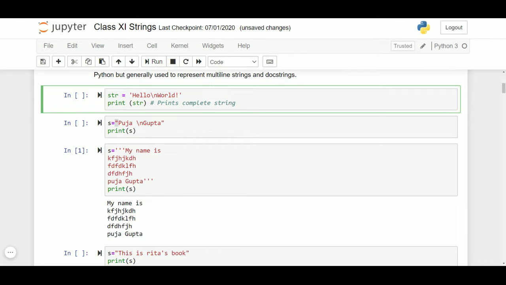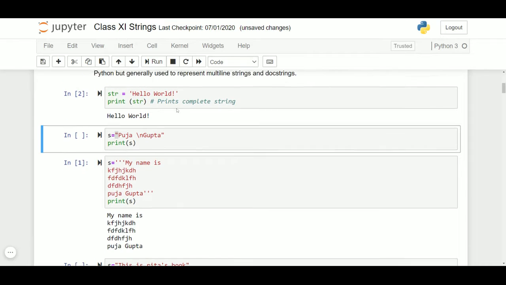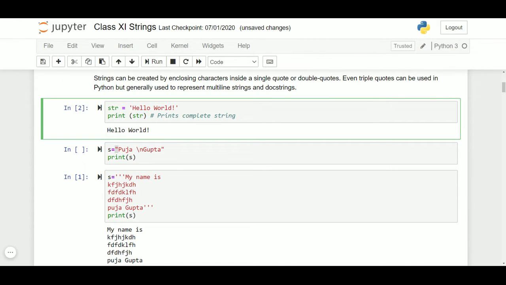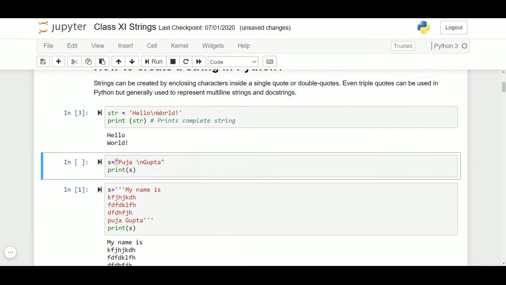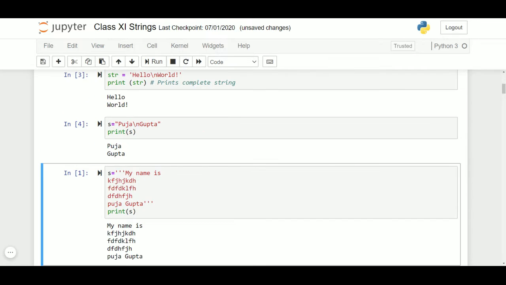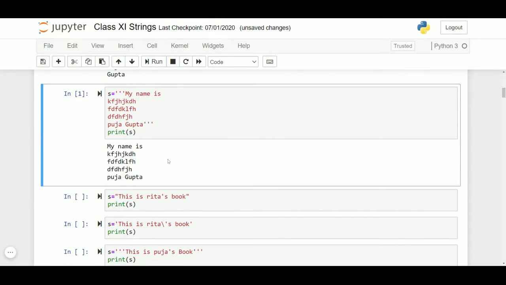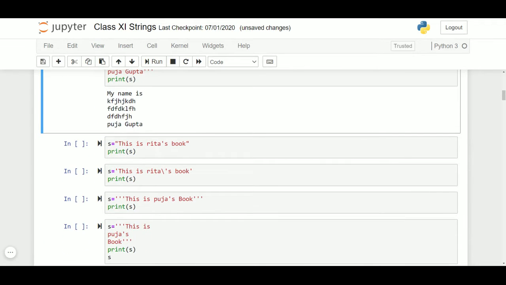However, in single quotes, if I write hello world and print, hello world will be printed. And if I want a line gap, then I have to put an escape sequence myself. Backslash n, being the escape sequence, will give me the line gap. In double quotes also, if I want a line gap, I will put backslash n within the double quotes.